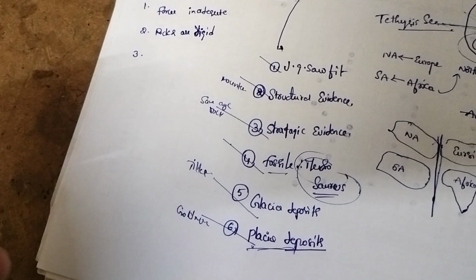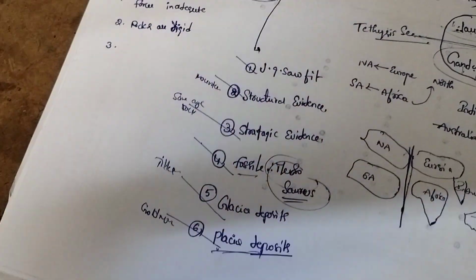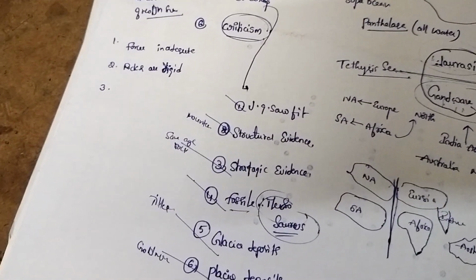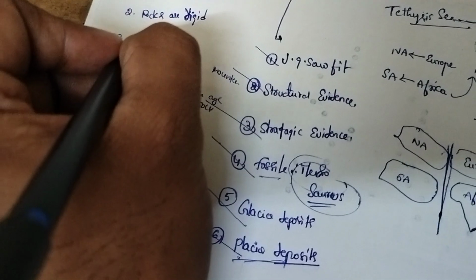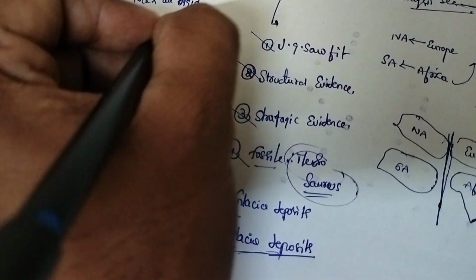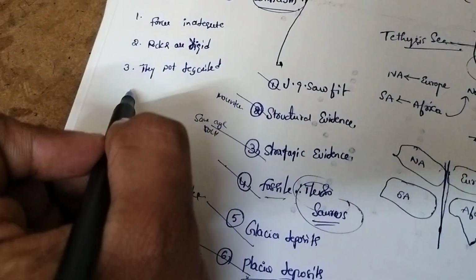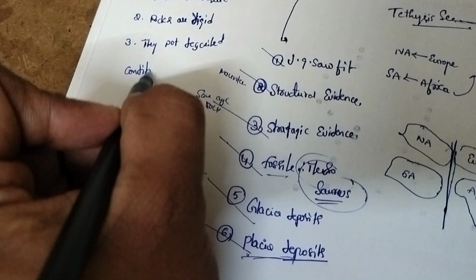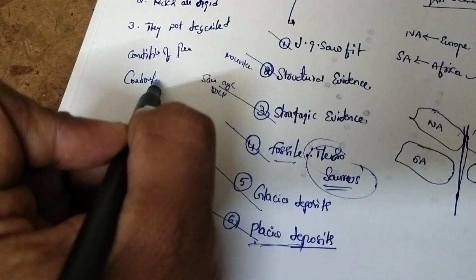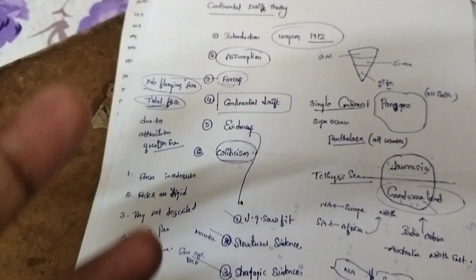Third, whatever data they give do not describe the conditions of the pre-Carboniferous time. These are a few facts about the continental drift theory.